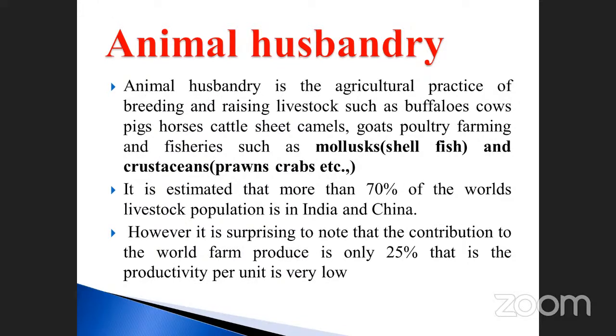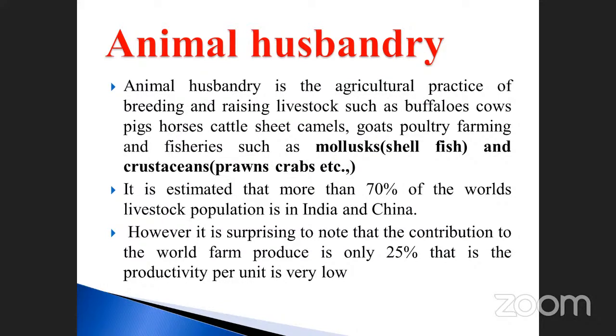It is estimated that more than 70% of the world livestock population is in India and China, because the population in these two countries is very high. However, it is surprising to note that the contribution to world farm produce is only 25%.